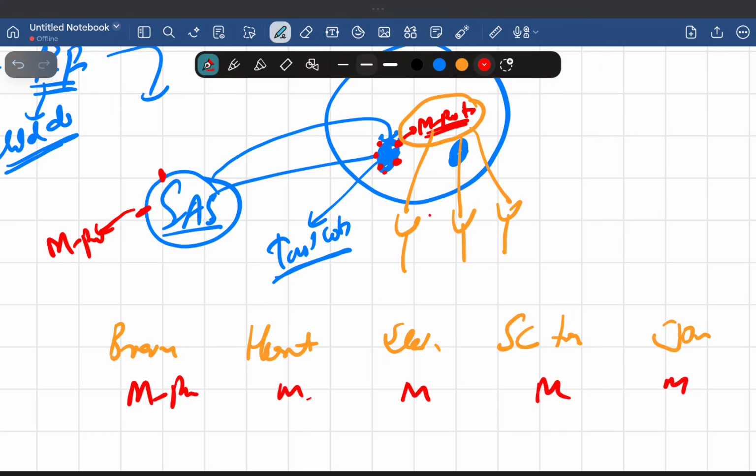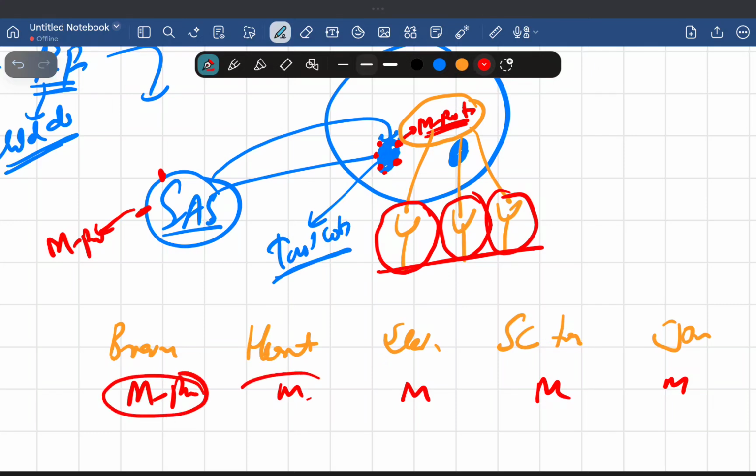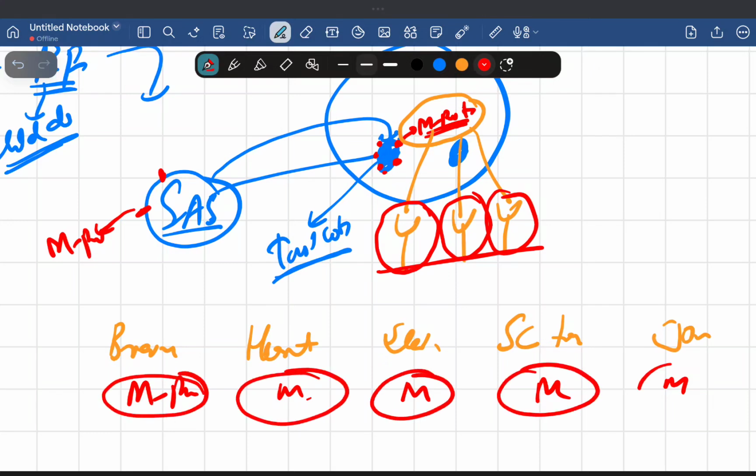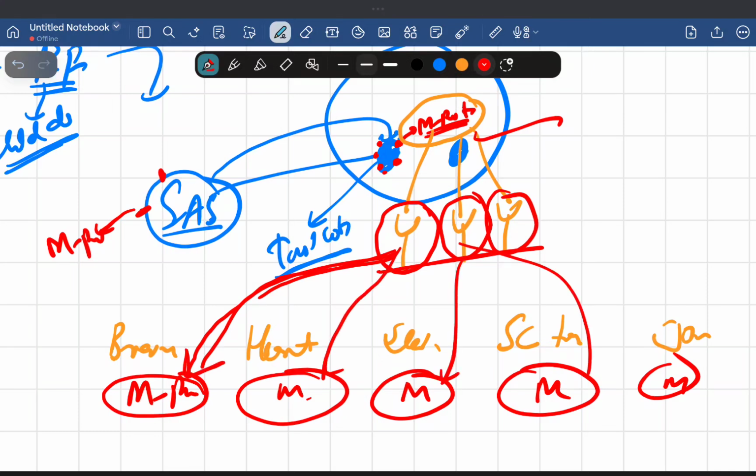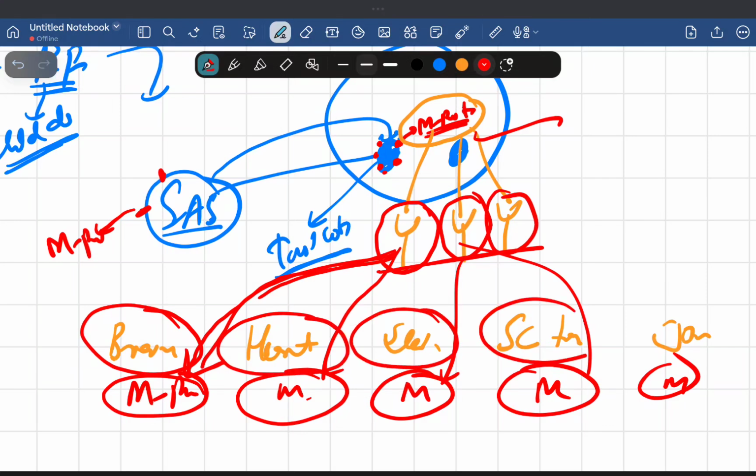Now what will happen? These antibodies will get confused. They think bacteria is still there, these antigens are also bacteria, so we have to kill them. They already killed the bacteria, but again they think bacteria is still there, so they go and make the complexes and cause damage to these 5 organs.